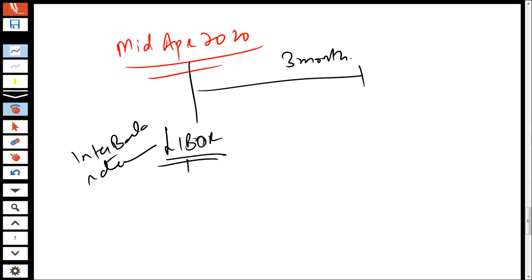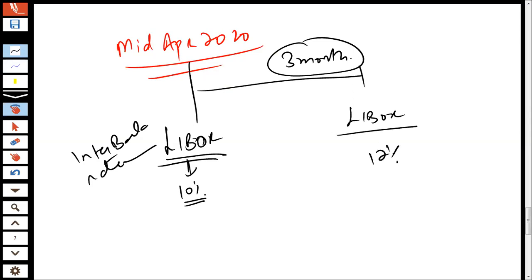Assume that the interbank rate right now is 10%. And this company is facing the risk that maybe in 3 months' time when we'll be borrowing, the interbank rate might actually go up to 12%.